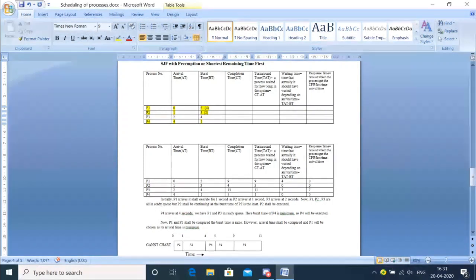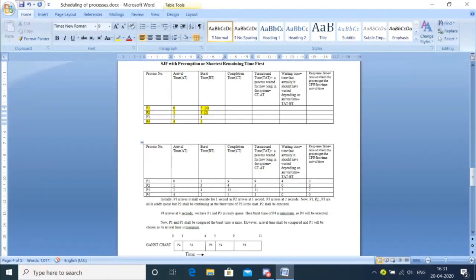If the burst time of the current process which is executing is more, then that process has to be preempted and put into the ready queue, and the one which has lesser burst time has to be brought to the CPU for execution. But in case the burst time of the one which has arrived is more than the one which is executing, then we will let it continue. So arrival time plays a very crucial factor here.